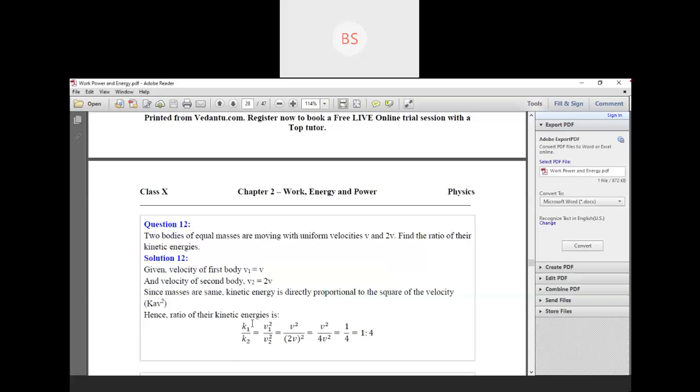Substituting v1 as v and v2 as 2v, we get v square over 4 v square. The v square cancels, so we get 1 by 4. So the ratio is 1:4.